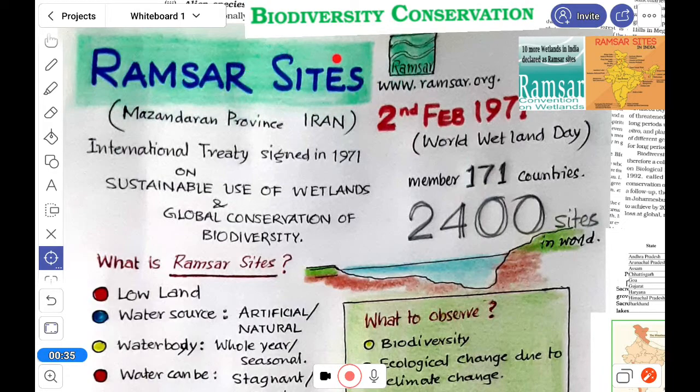Ramsar sites here indicate wetlands. In one word, it means wetland conservation and the biodiversity of the wetland. It is an international treaty signed in 1971 on the sustainable use of wetlands and the global conservation of biodiversity. Okay.